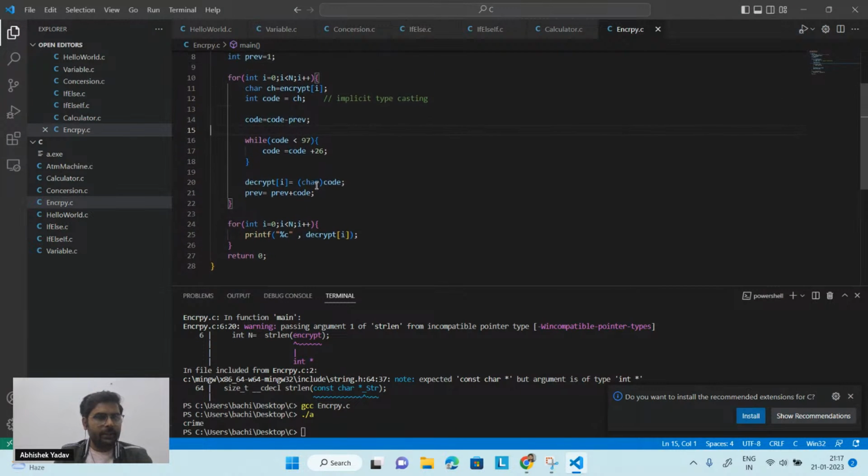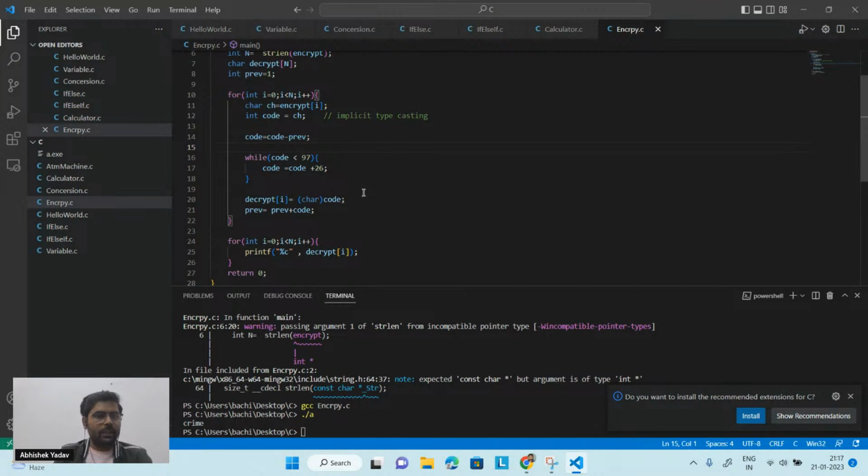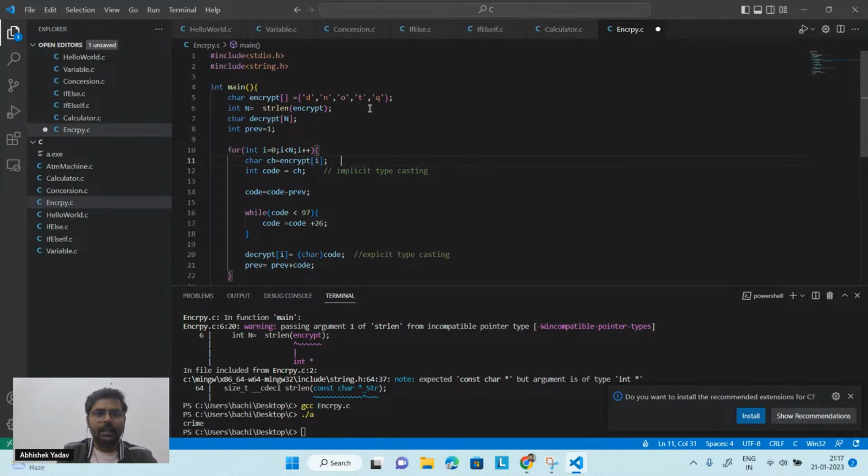Code is clear, right? So basically here I'm doing implicit typecasting, here I'm doing explicit typecasting. And since I have a similar kind of data, I'm using array here at this line, in order to store the data. After that, this function is used to calculate the length of the string here.